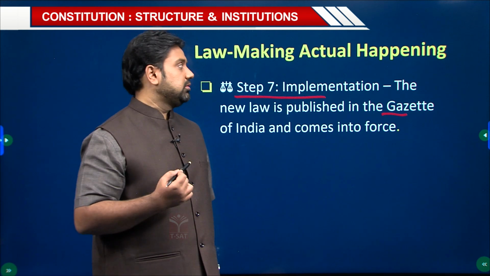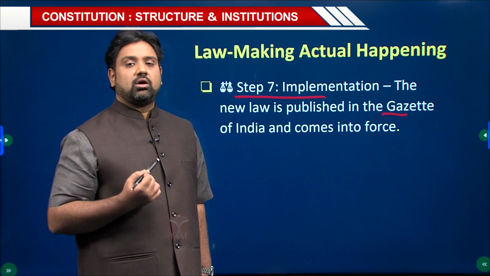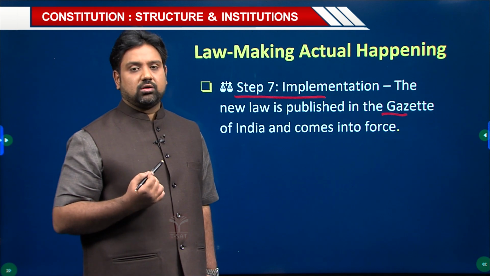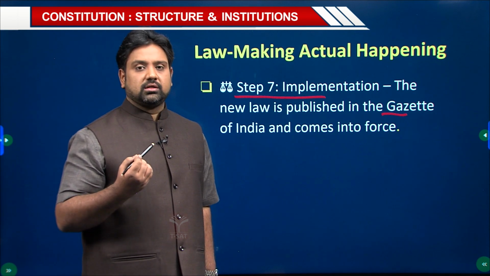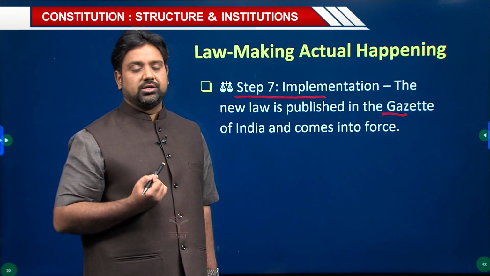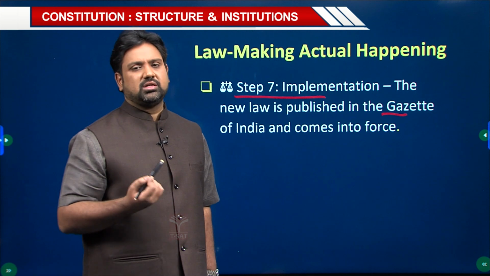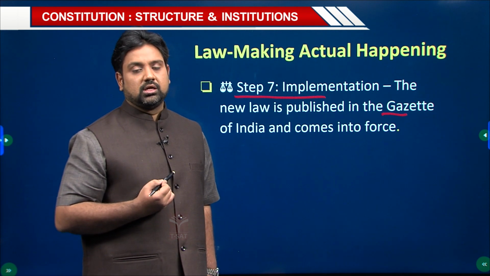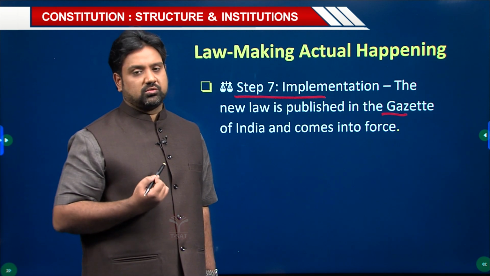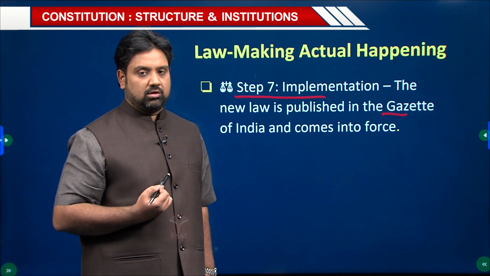So, the law-making process which we actually see is derived from various stages. For an ordinary bill, there need not be any special procedure. Usually, it is introduced in either house of Parliament, and it may be passed with a simple majority or, in certain cases, a special majority. But when it comes to the money bill, special provisions are there. Why? Because it has certain kinds of financial obligations.